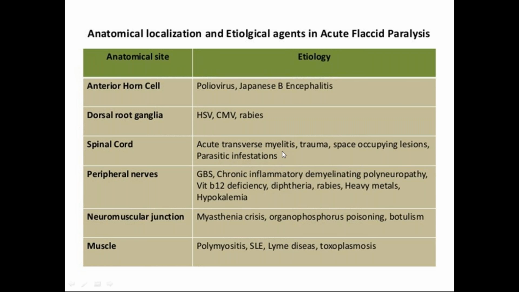And parasitic infestations, even tick-borne disease like Lyme disease. And peripheral nerve involvement like Guillain-Barré syndrome, chronic inflammatory demyelinating polyneuropathy, post-viral infections, vitamin B12 deficiency, diphtheria, rabies, heavy metals, and hypokalemia. These also can cause acute flaccid paralysis. Neuromuscular junction lesions like myasthenic crisis, organophosphorus poisoning, botulinum toxin. Muscle involvement: polymyositis, which is also post-viral, and Lyme disease and toxoplasmosis. So these are the causes depending upon the anatomical site.